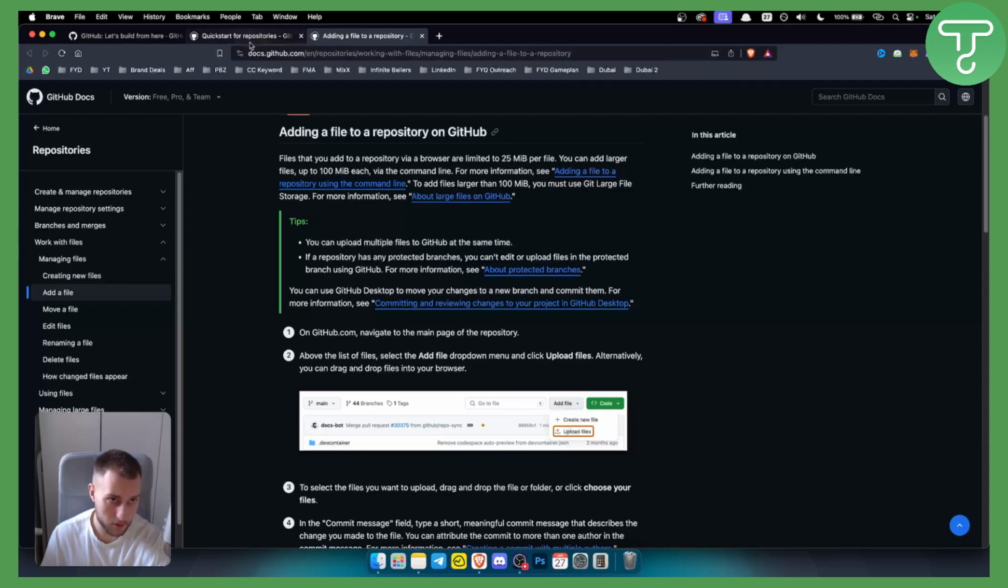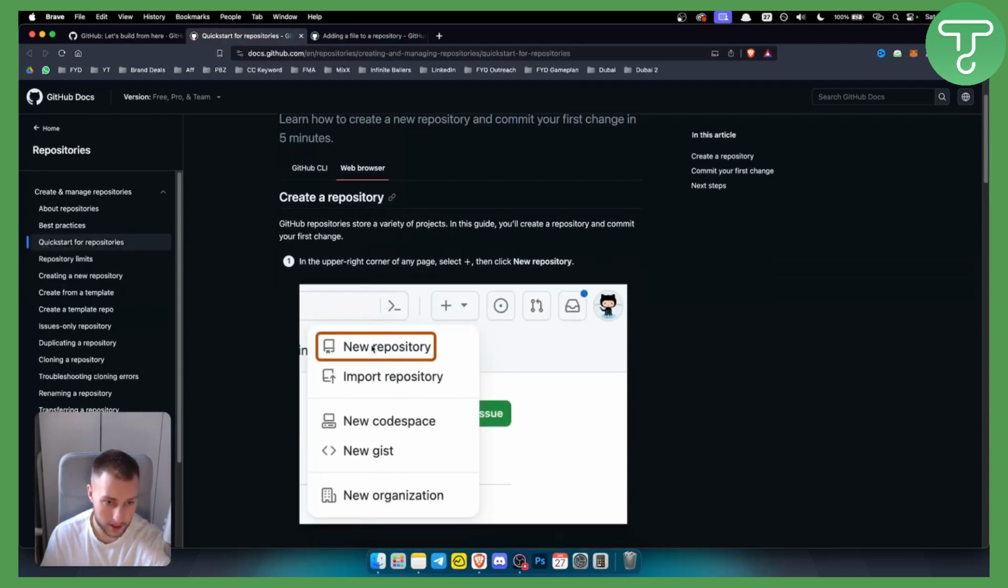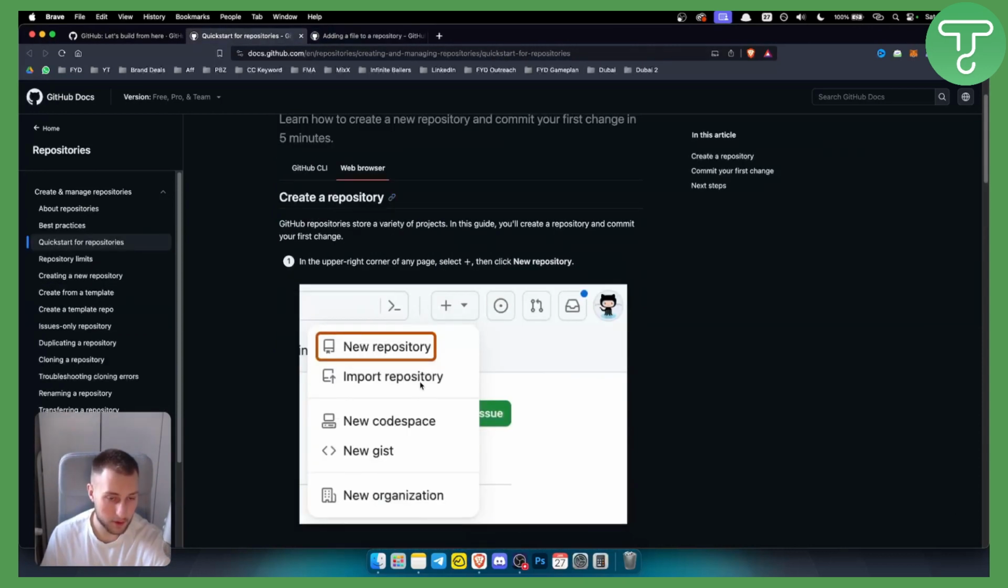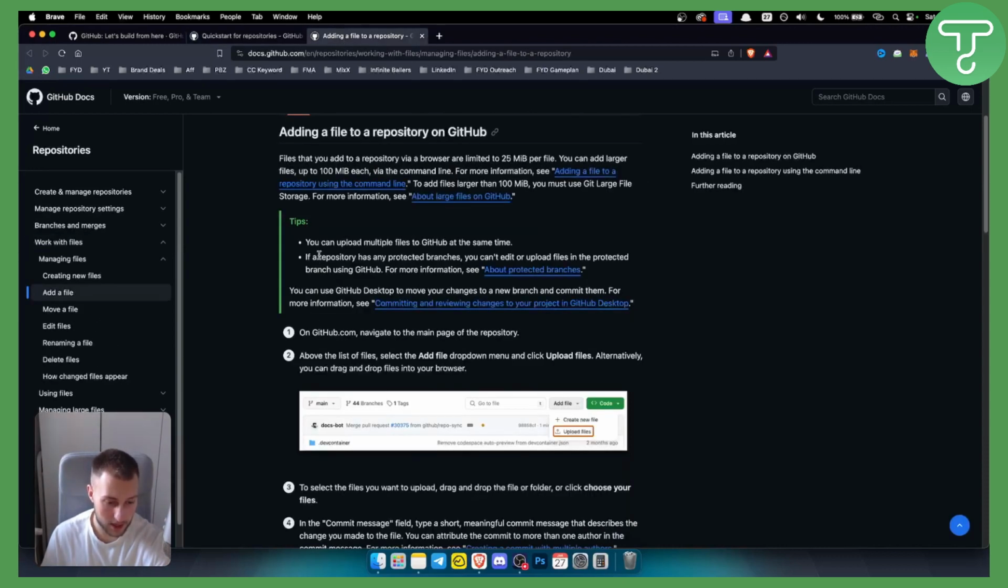So there are two different ways, again, how you can go about it. You can select new repository and then create new files or upload files, or you can just import files directly into the GitHub repository. So that's pretty much how you can upload files, folders and projects on GitHub.